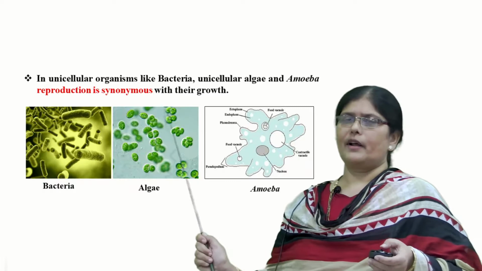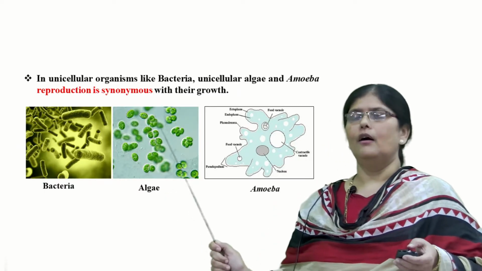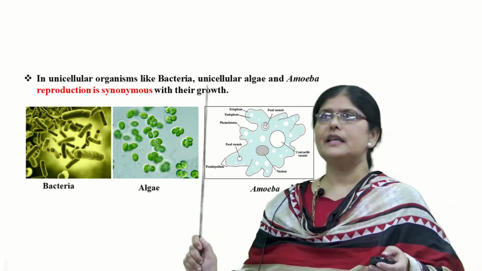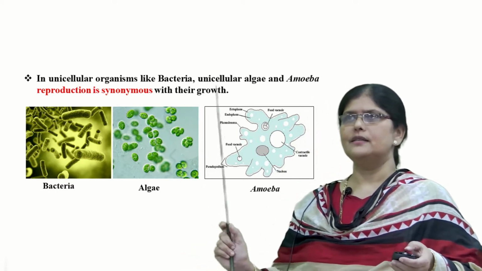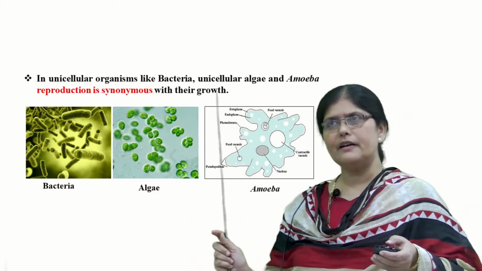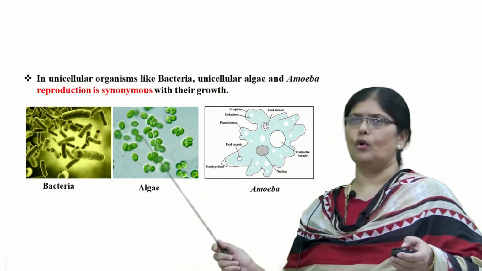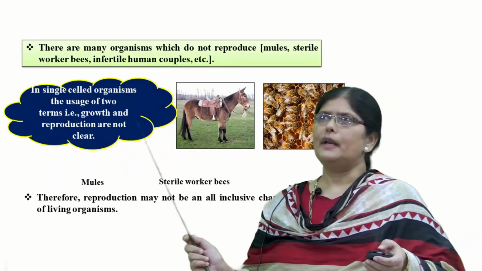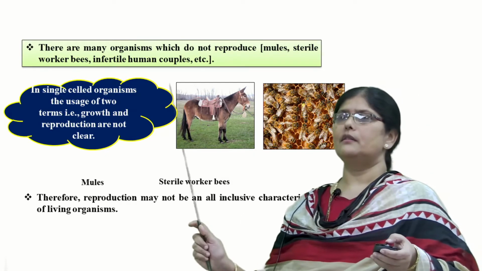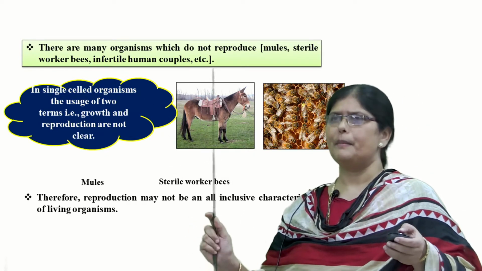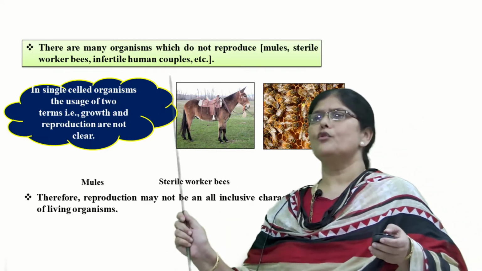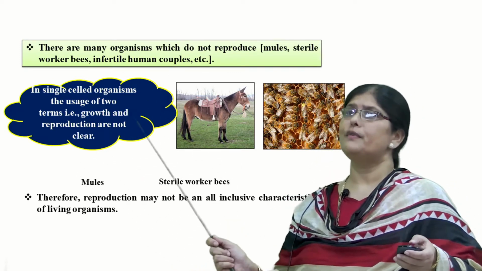In unicellular organisms like bacteria or unicellular algae or amoeba, reproduction is equal to their growth. That is, in unicellular organisms, the reproduction is in the form of cell division, and that cell division is synonymous with their growth. Now we have learned just now that there are organisms which reproduce through different methods. We have seen how the reproduction takes place through spores, through budding, through fragmentation. These are all various means of asexual reproduction.